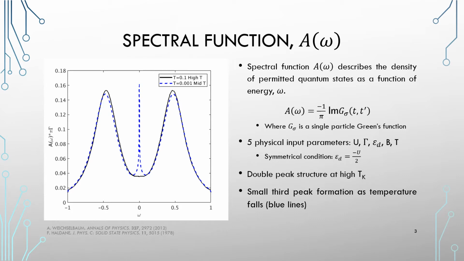Here we have a double peak structure that is symmetric with respect to omega equals 0, and that is because the chemical potential is equal to negative one half of the Coulomb potential. At the highest temperatures, we see the black curve, where there are just two peaks here. However, as the temperature begins to drop, we see the generation of this third central peak here. But notice these have all been normalized to 1, and so the fact that we're still at 0.18 says that while these are the permitted states, it's not very likely.